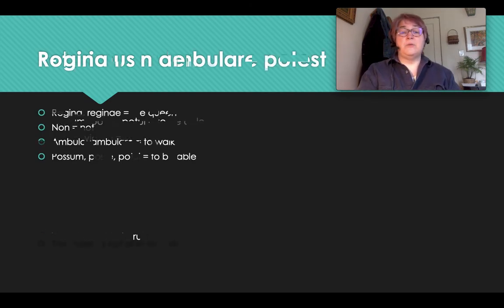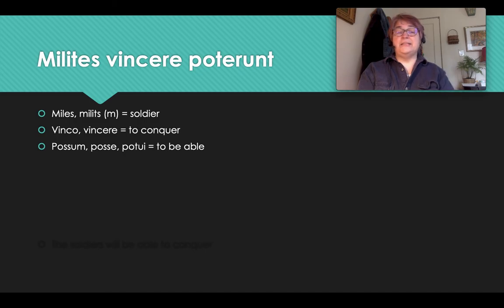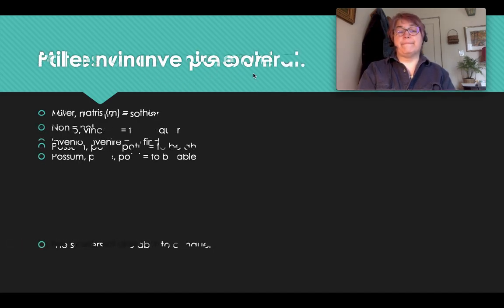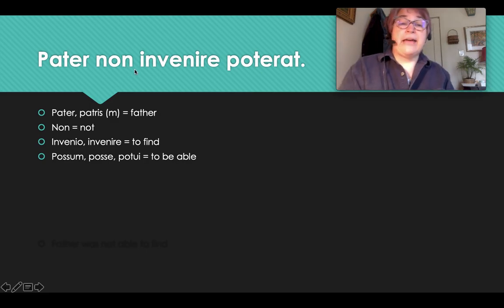Most of the time when we are reading Latin sentences, the infinitive will come in front of potest. And you'll see potest or whatever form of the verb to be able at the end of the sentence, like we do here. So that's just something you need to get used to, that when we're reading a Latin sentence, the infinitive often comes in front of the verb to be able.